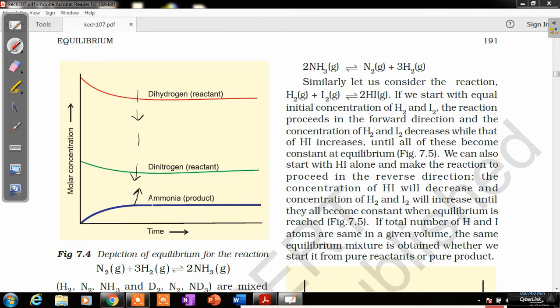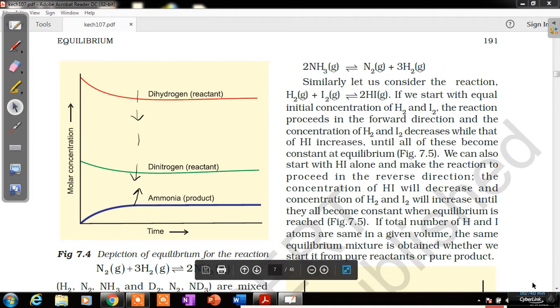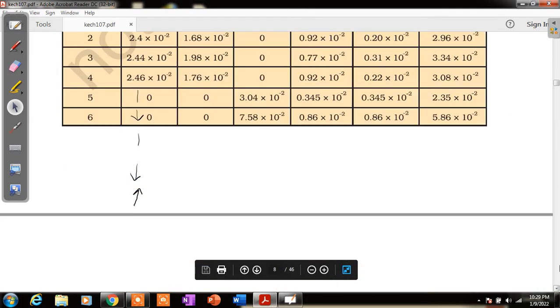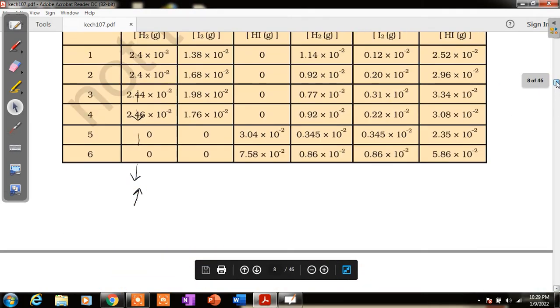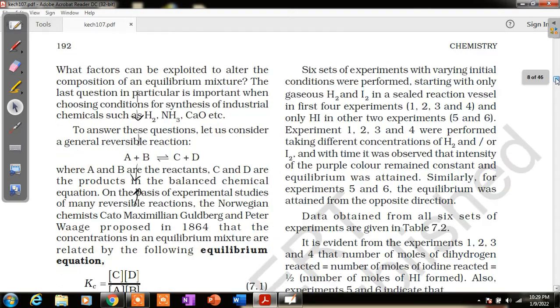After that, the concentration of dihydrogen and dinitrogen, which act as reactants, becomes constant, and the concentration of ammonia, the product, also becomes constant. This is the point where we have achieved equilibrium, and such a condition is considered the chemical equilibrium condition.